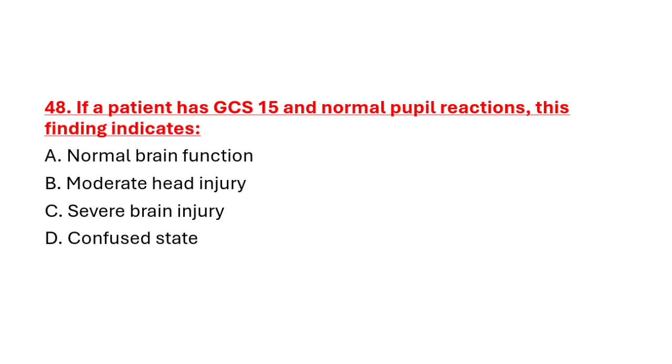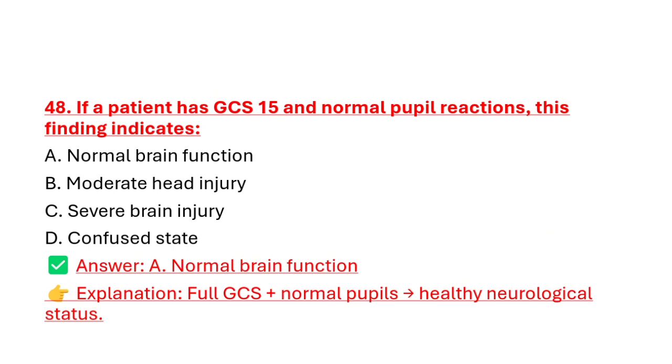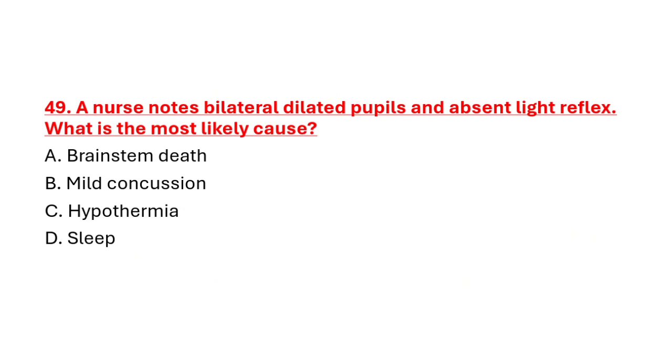Question number 48. If a patient has GCS 15 and normal pupil reaction, this finding indicates option A. Normal brain functions. Option B. Moderate head injury. Option C. Severe brain injury. Option D. Confused state. Correct answer is option A. Normal brain functions. Full GCS plus normal pupils indicate healthy neurological status.